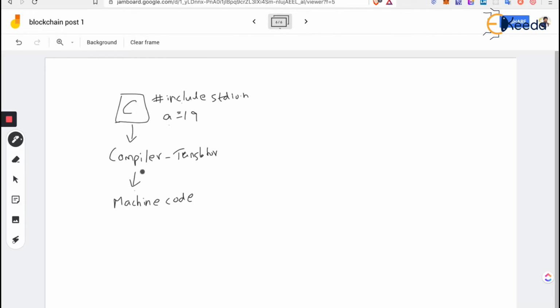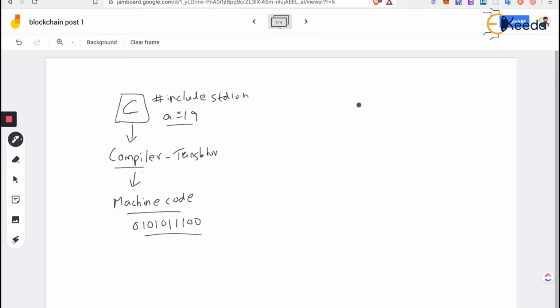You need to use a compiler so that it compiles that and changes it into machine code. The machine code will look like zeros and ones. This is how a machine will understand the code itself. Being a developer, will we be able to write code in zeros and ones? Not possible. We can only understand the C language and how that works in terms of creating a variable, changing a variable, etc. So the compiler is a very important component when it comes to any programming language.